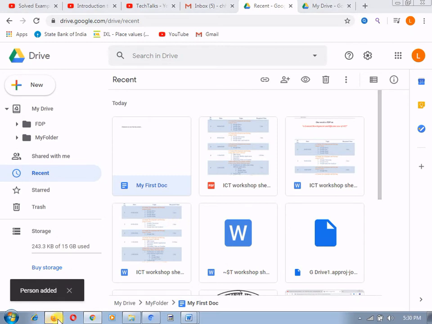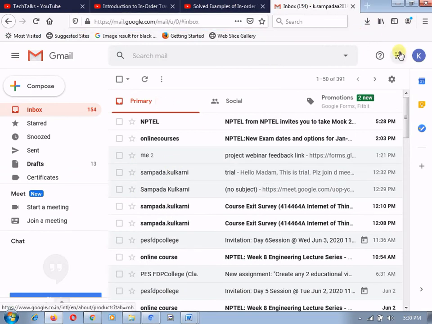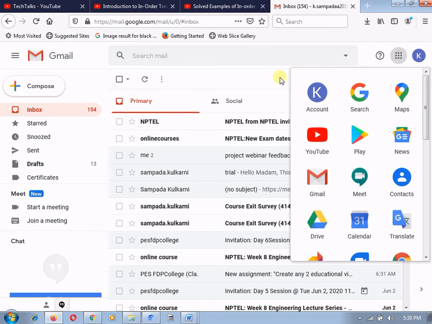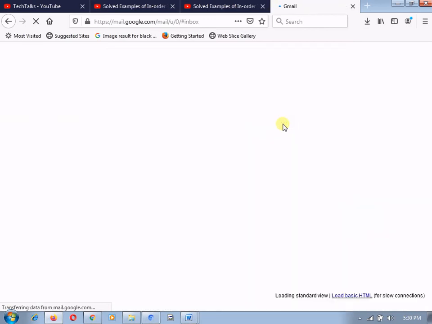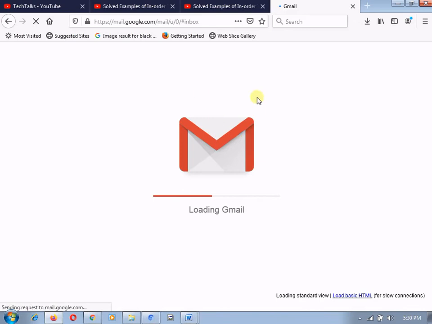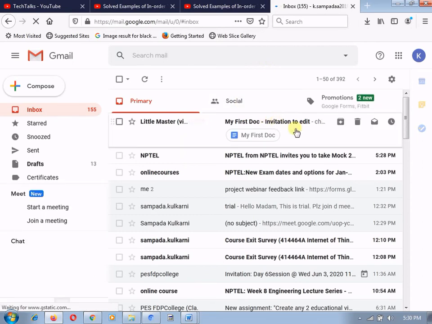Here you can see that I have that mail ID open with me, so let's check. I will receive a mail. Yes, I have received a mail from the mail ID where I have shared it, and I am opening it. One second, it is opening the document. Here you can see the message, whatever you have texted in that document.